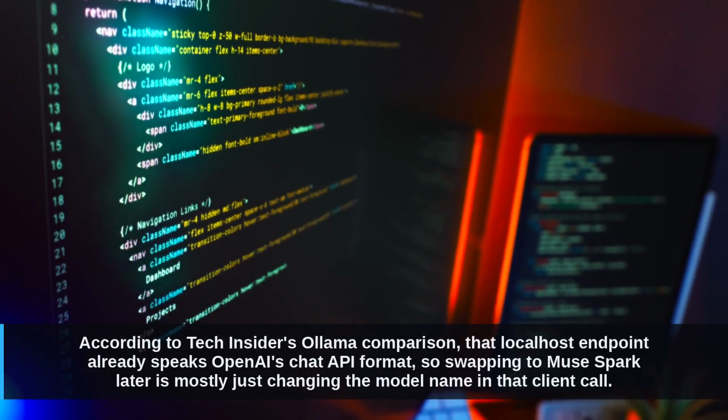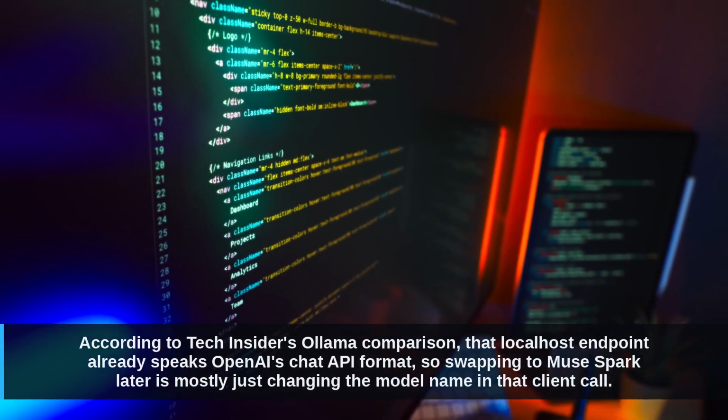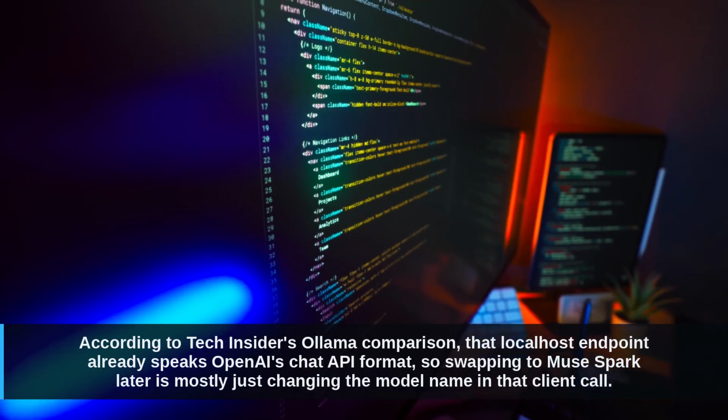According to Tech Insider's Ollama comparison, that localhost endpoint already speaks OpenAI's chat API format, so swapping to Muse Spark later is mostly just changing the model name in that client call.